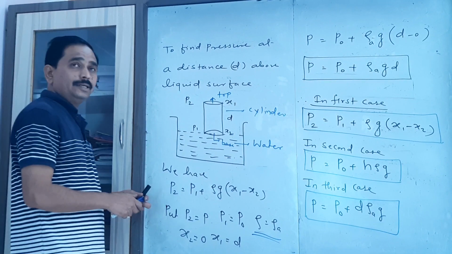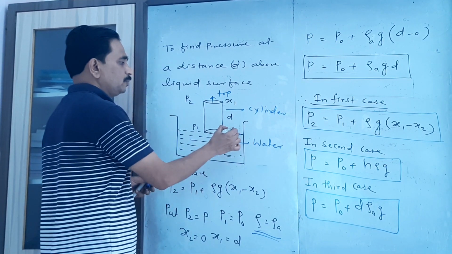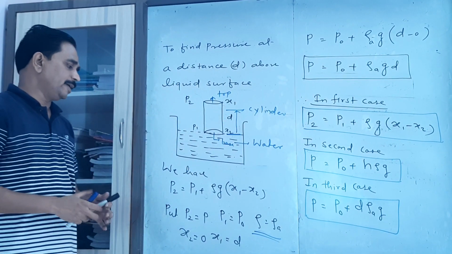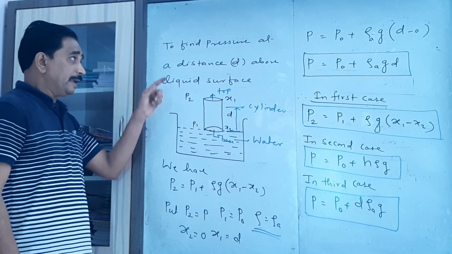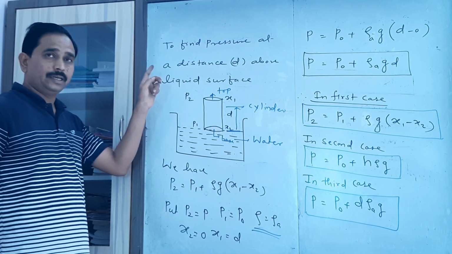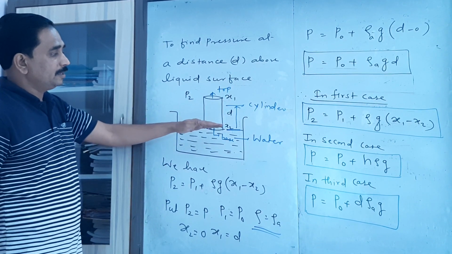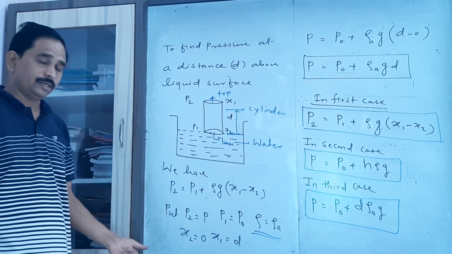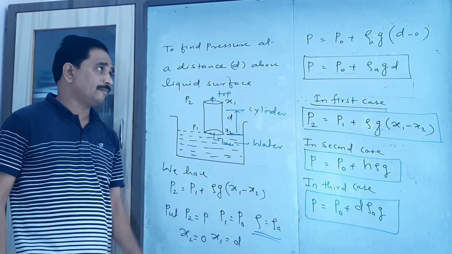Now you have to measure the distance from the point x2, and we are moving in upward direction. That's why here you have to consider the distance positive, that is d. Here keep in mind d is not a depth, d is the distance by which the bottom and top surface are separated from each other. So you have to put x2 equal to 0 and x1 equal to d.